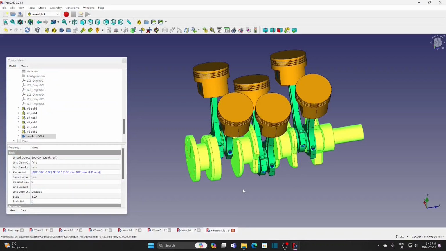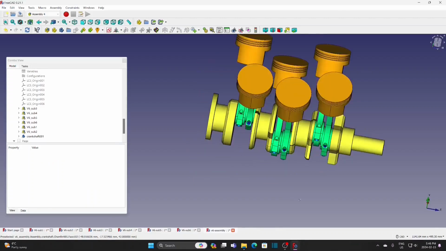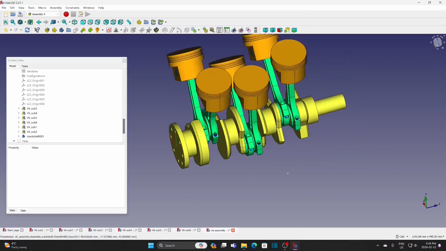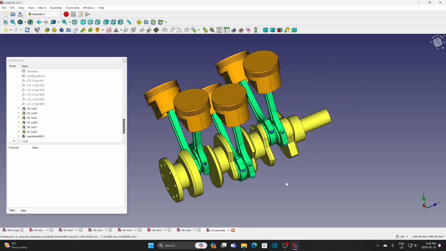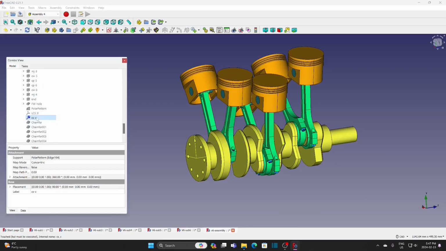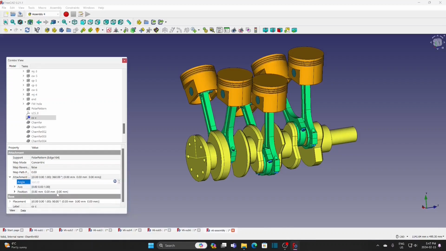I set the variable angle at 90 degrees. It put the connecting rod bottom ring at the vertical position. It is easier for me to verify if the crankshaft position is correct or not. Select crankshaft LCS. Set it as variable angle plus 270.